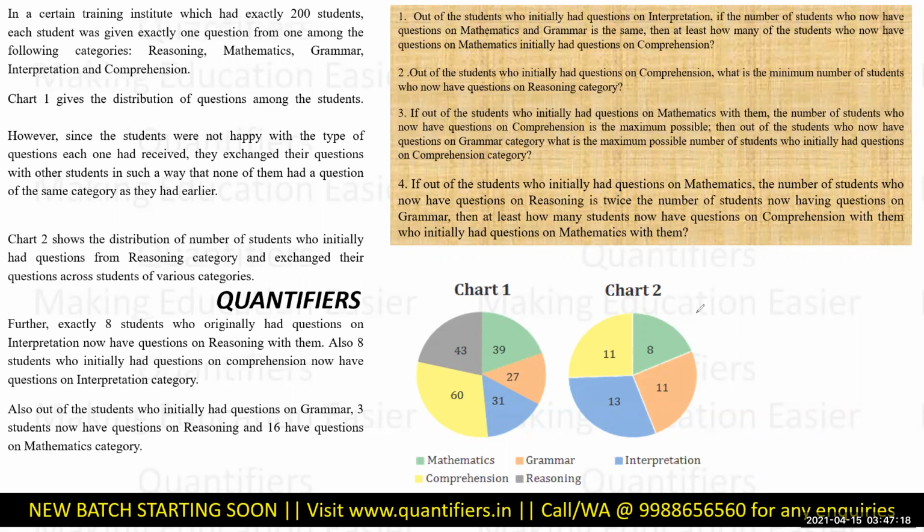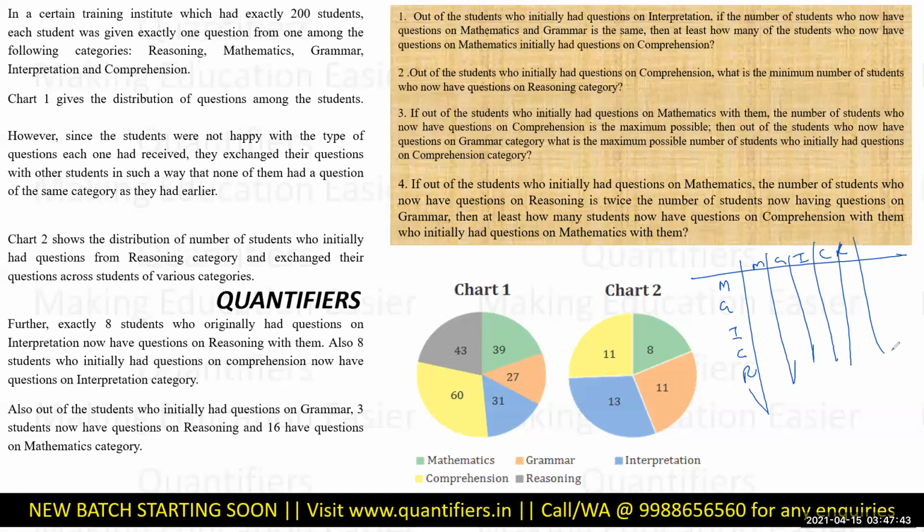Now as a student, मुझे सबसे पहले तो ये सोचना है that how I am going to display my data. I know that there is some shuffling done in between these five variables. So what is the best way? Just to put it in a table: mathematics, grammar, interpretation, comprehension, reasoning, these were the five categories which will now receive questions from here. इस तरह से मैं अपने डेटा को लिखूंगा so that I can sanitize it and see it in a single place. Okay, let's see the other things now.